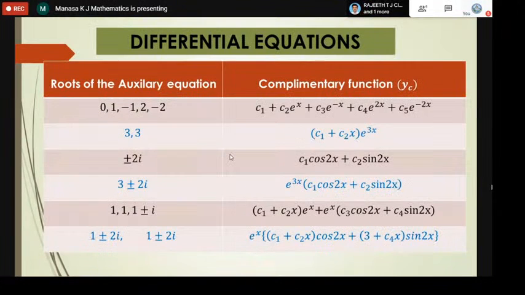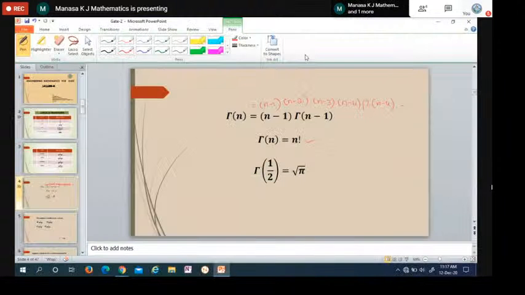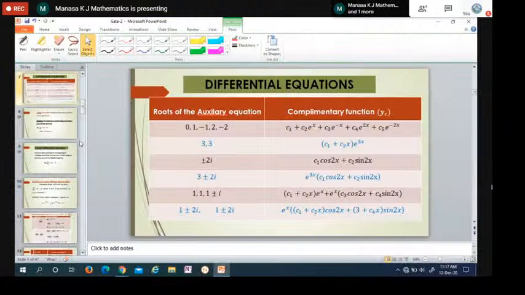After this Laplace transform, I'll start with the next topic, which is differential equations. Most of the problems in GATE are asked based on differential equations. So I hope you know how to solve differential equations. Anyway, first let me explain.